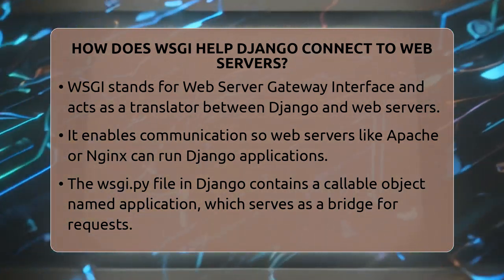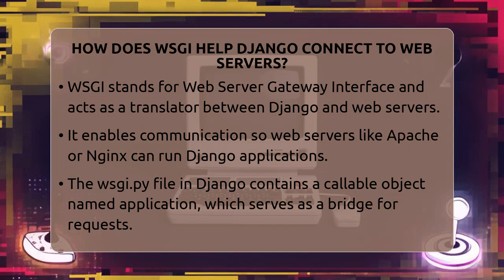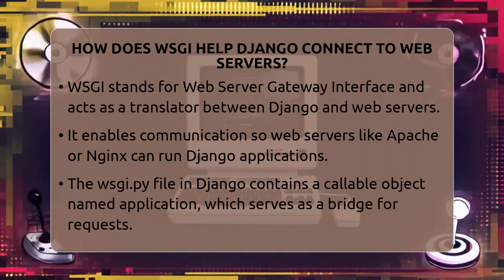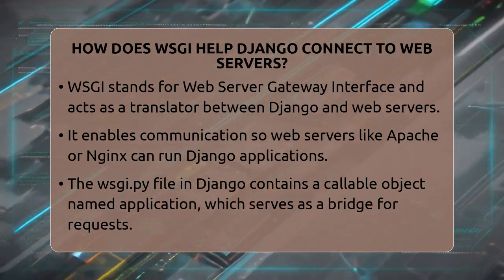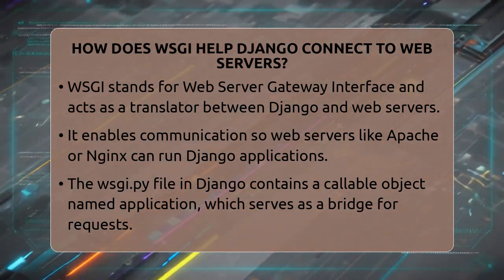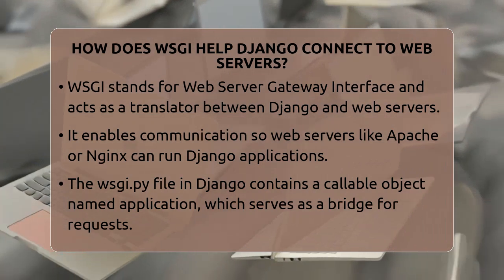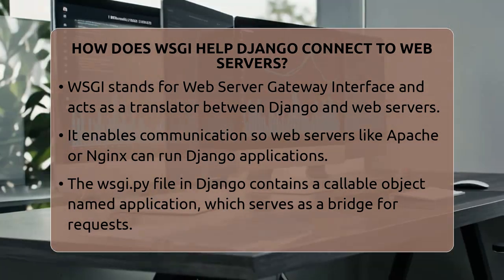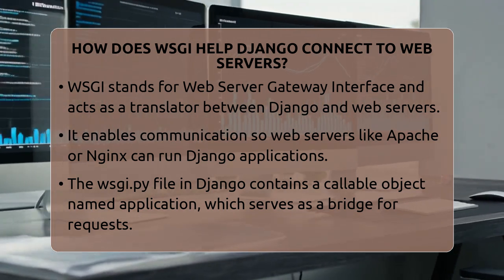WSGI stands for Web Server Gateway Interface. It is a standard in Python that helps web servers and Django applications talk to each other smoothly. Without it, web servers like Apache or Nginx wouldn't be able to run Django code directly. They need a way to pass requests and responses back and forth.